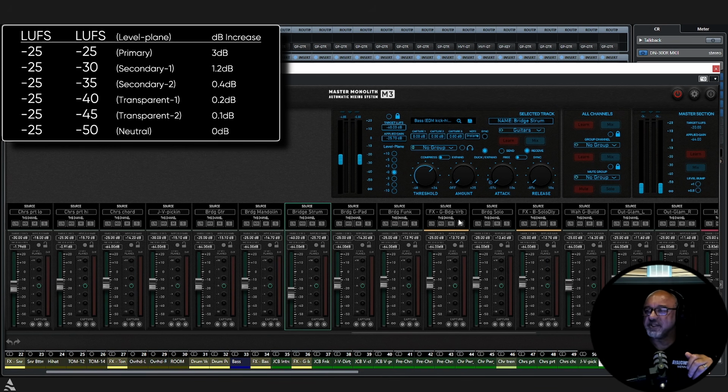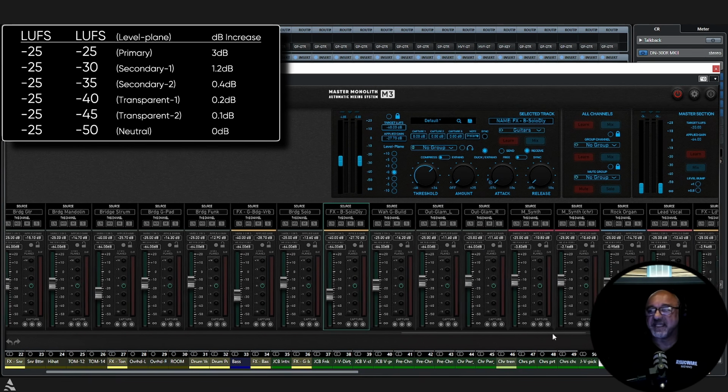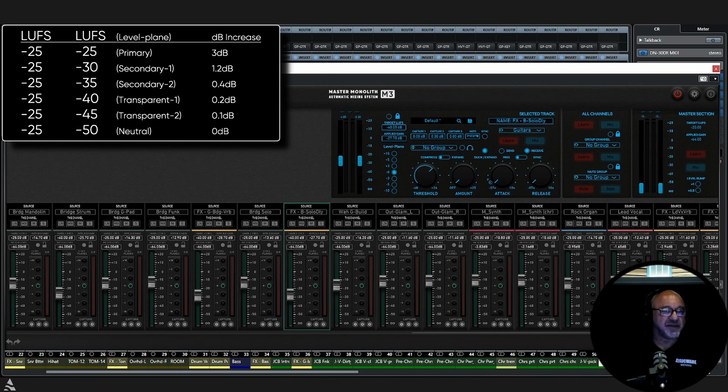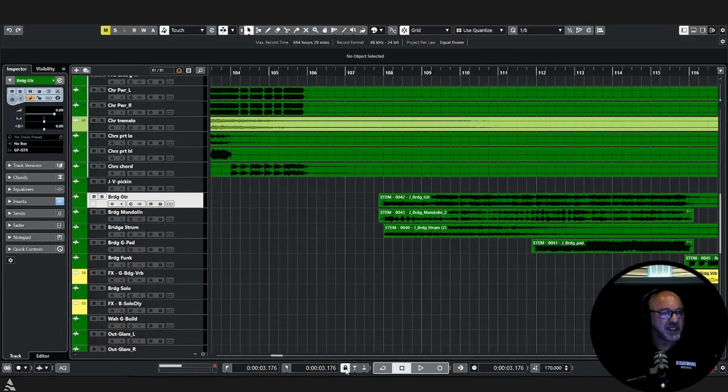But we'll come here to our bridge verb, and again, transparent 1, minus 40. And the solo part, which is the effect for this one, he is going to go to transparent 1, which is minus 40. All right. You're just really dealing with about 6 of them, okay? Then we have our wah build and our glam out, okay? So we'll go back over here and look at what's what.